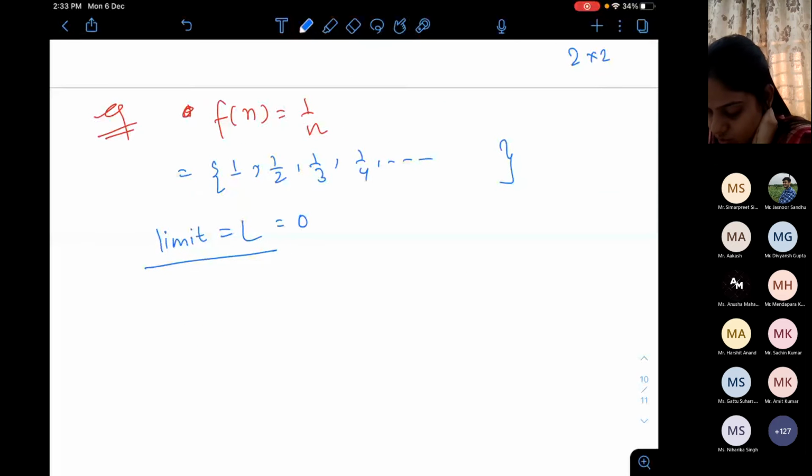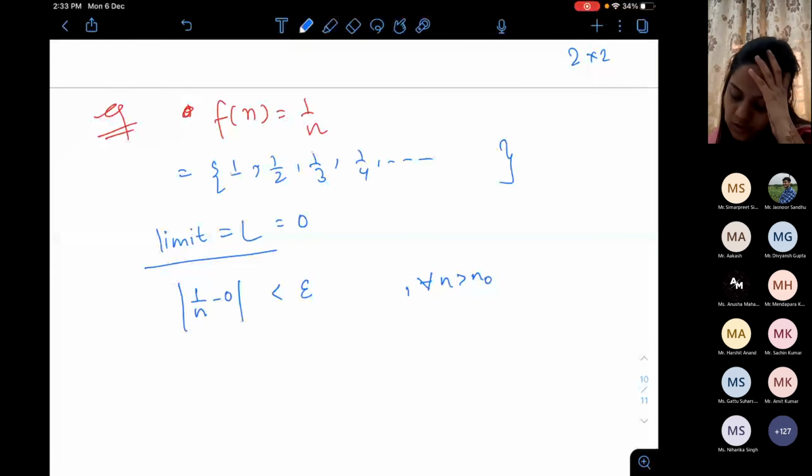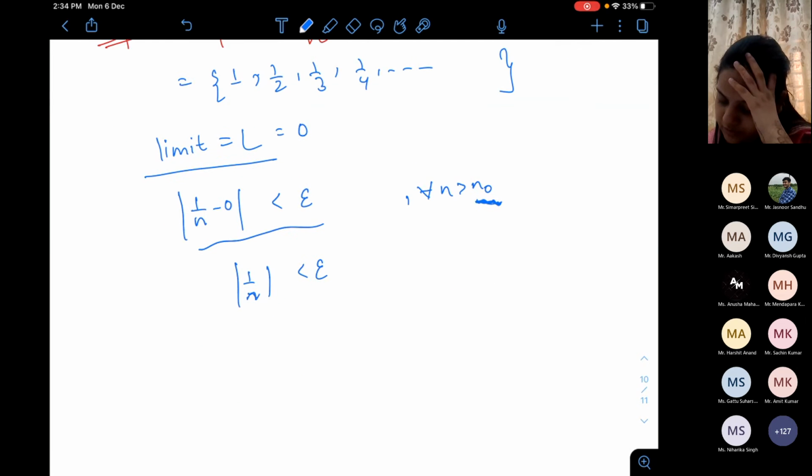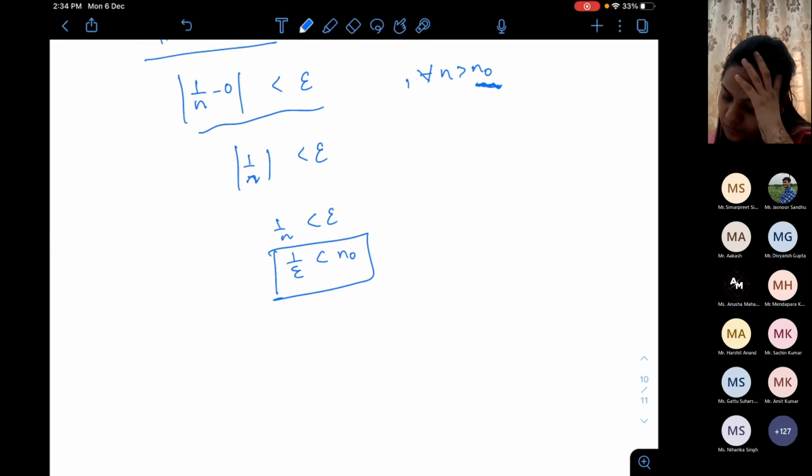So, the limit to be 0, you are saying. Now I am interested to find out this: for any epsilon I should find an n naught. This n naught I have to find so that this will hold true. Basically, 1 by n is positive, so this is also true. But I have to take n naught to be a natural number.